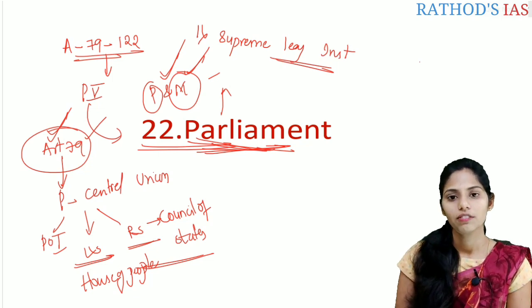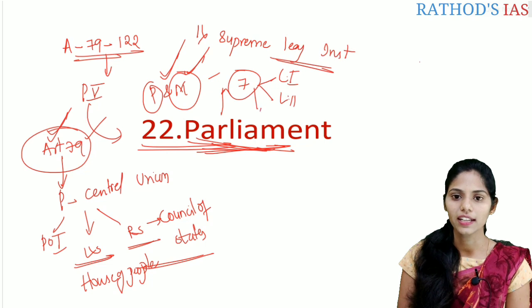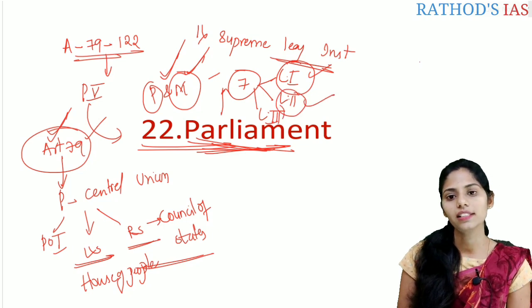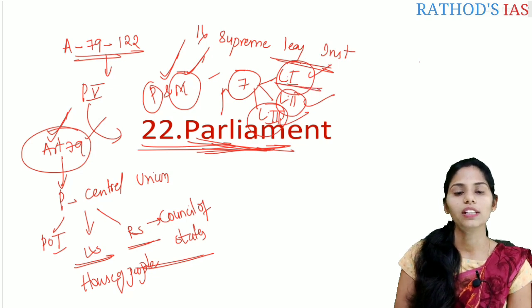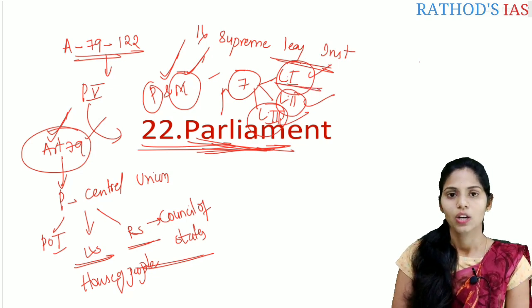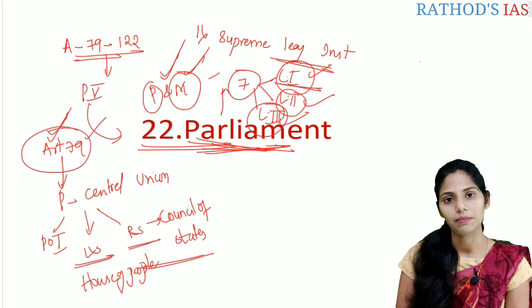When you are talking about the Schedule 7 of the Indian Constitution, it mainly has three lists: List 1, List 2 and List 3. List 1 talks about the Union list, List 2 talks about the State list and List 3 talks about the concurrent list. So when you are talking about List 1, that is the Union list, who has the power to make laws under the subjects listed under List 1? That is the Parliament.